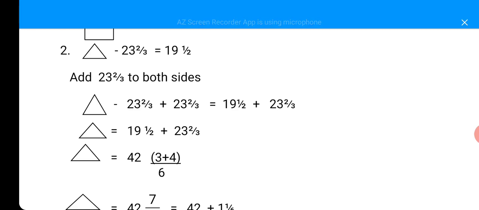Then you add your 19 plus 23, your whole numbers. You add them together, it will give you 42. So you have 42 whole number 7 all over 6. 7 cannot sit down on 6, so that will be 42 plus how many 6 in 7? That is 1. It remains 1 all over 6. Add your 42 plus 1. That will be 43 whole number 1 over 6.